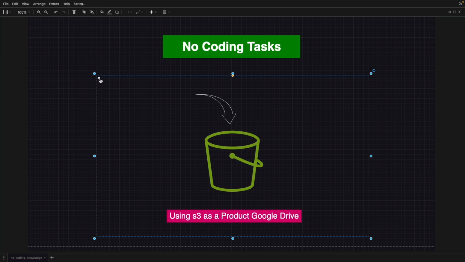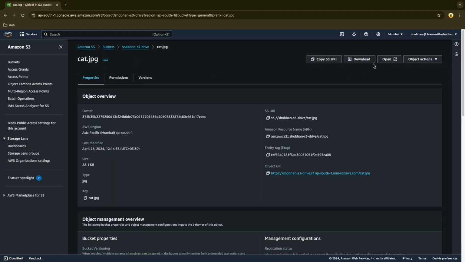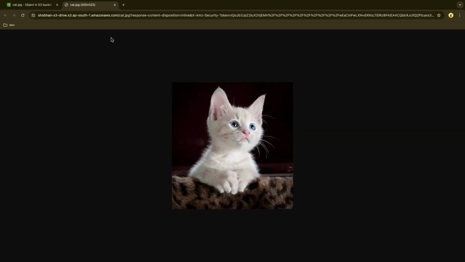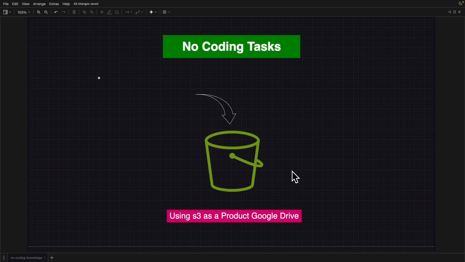The first example I can give you is, let's say you are using your S3 bucket how you are using your Google Drive. And in many companies, they're actually doing this. They're just using an S3 bucket as a Google Drive. So they're storing different kinds of company documents inside an S3 bucket. And they're just logging into the console. And the S3 console that AWS is by default giving you, they're just using those to upload, delete, view any kind of documents that are present inside S3, right? So this is the first one.